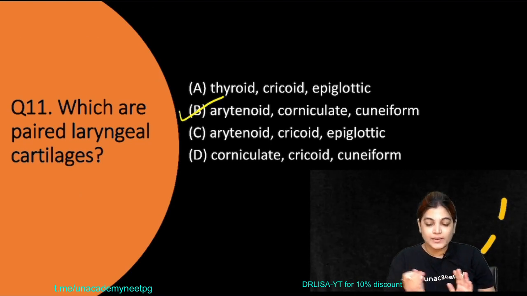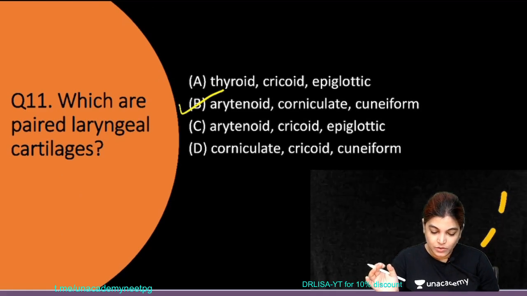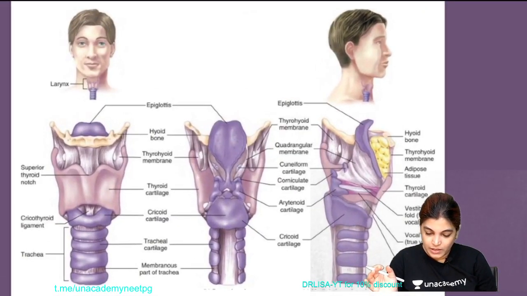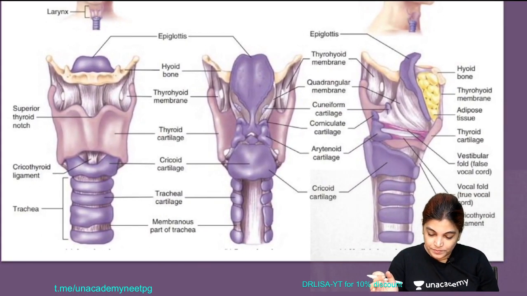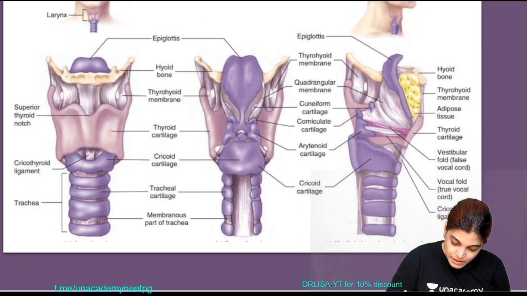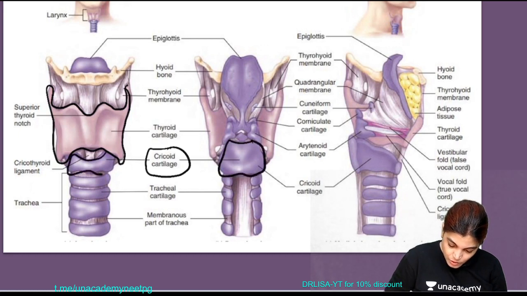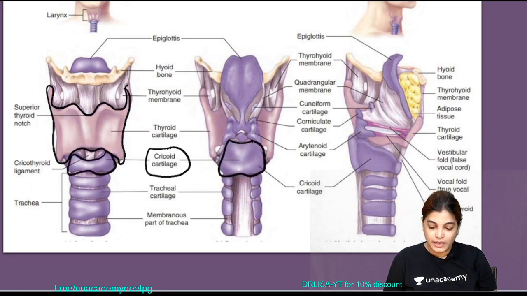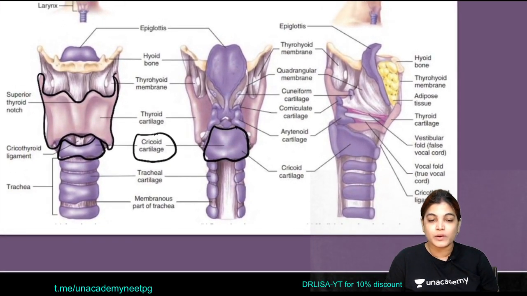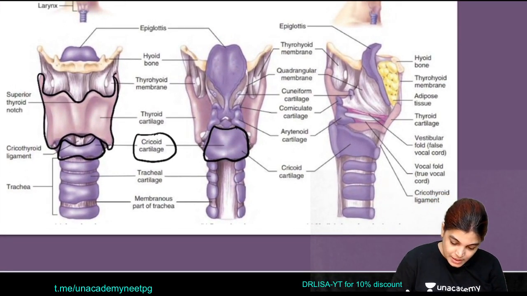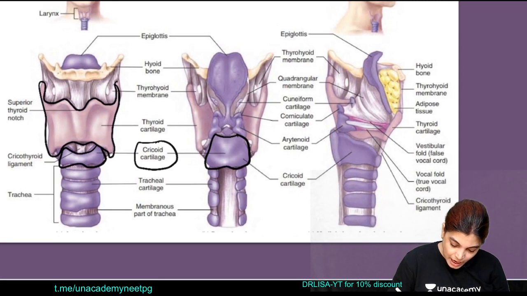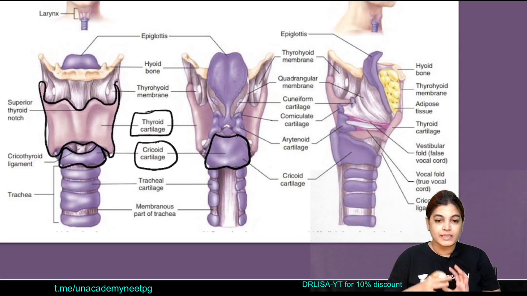For this I will give you the names of the laryngeal cartilages. You can see in this diagram, let me enlarge it. This is the thyroid cartilage, and it is an unpaired laryngeal cartilage. Also you can see the cricoid cartilage. The diagram shown here shows the anterior view and the posterior and lateral view. What we can appreciate here is that the thyroid cartilage and the cricoid cartilage are unpaired.